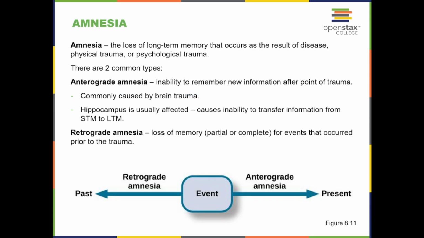Amnesia, the loss of long-term memory that occurs as a result of disease, physical trauma, or psychological trauma. There are two common types. Anterograde amnesia, inability to remember new information after the point of trauma, commonly caused by brain trauma. The hippocampus is usually affected, causing an inability to transfer information from STM to LTM. Retrograde amnesia is loss of memory, partial or complete, for events that occurred prior to the trauma. So retrograde is in the past, anterograde is in the present.